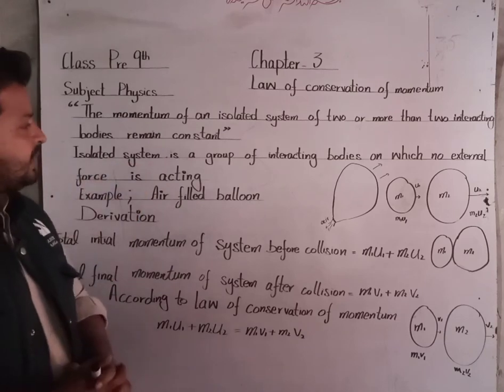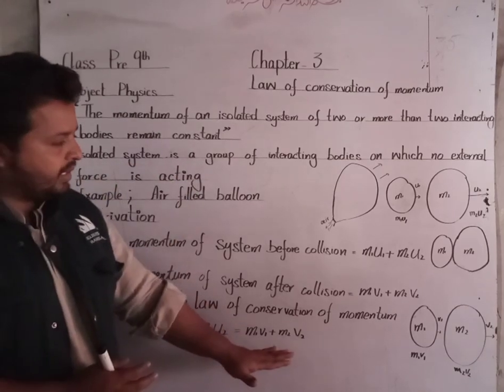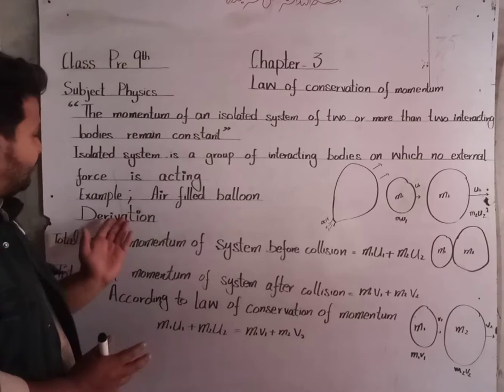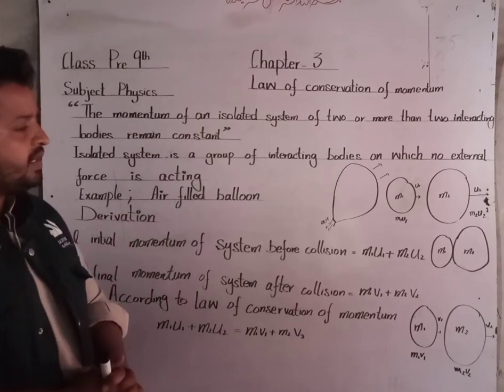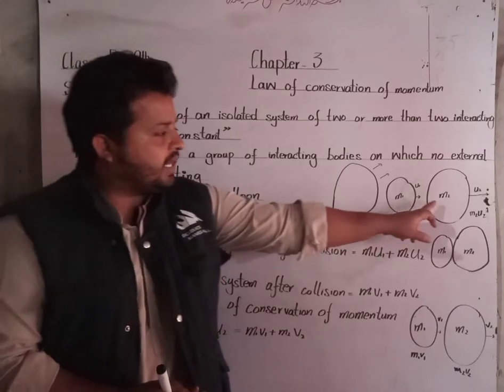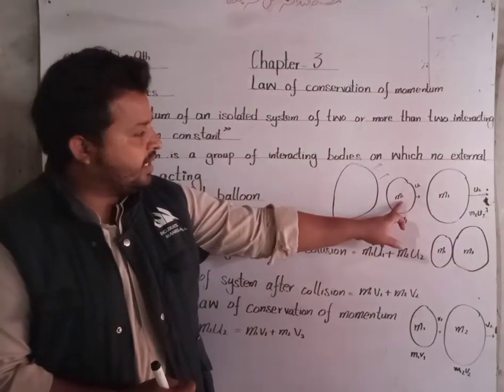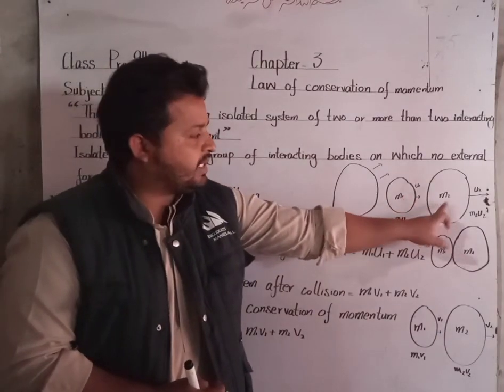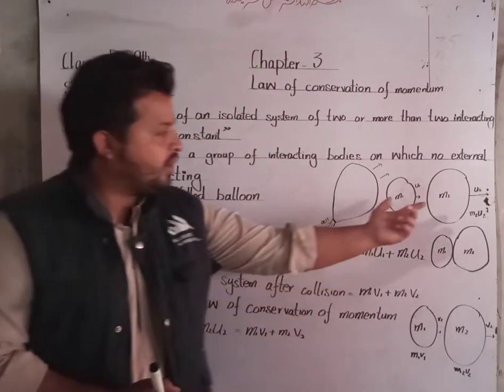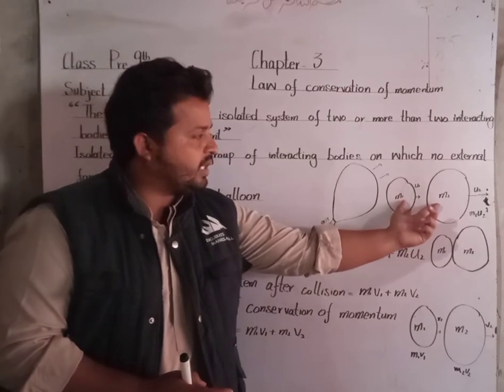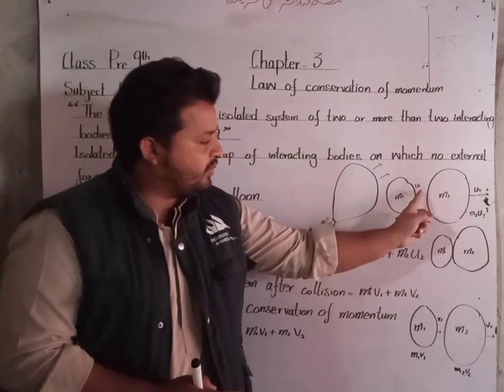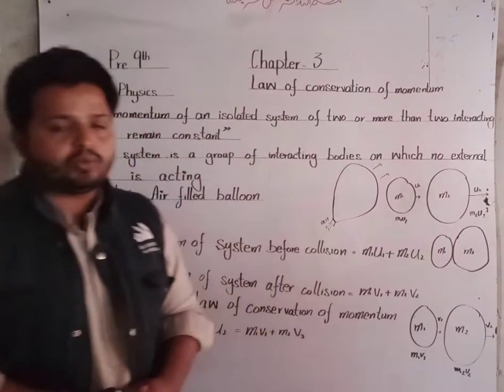Isolated system is a system which we will discuss after this example. Now, the derivation. In derivation we have two bodies, m1 and m2. m1 mass is less and m2 mass is more. So before collision, both of the bodies are moving in the same direction with velocities u1 and u2.